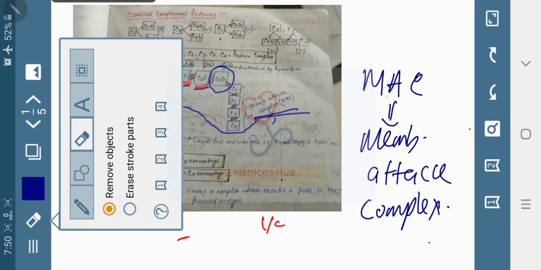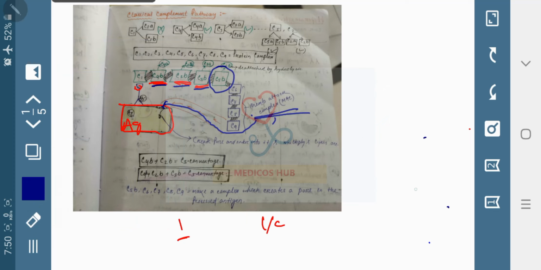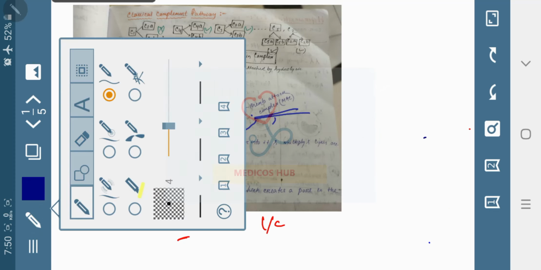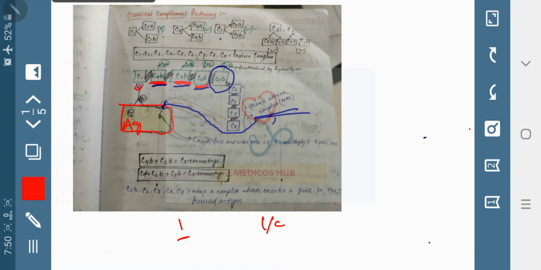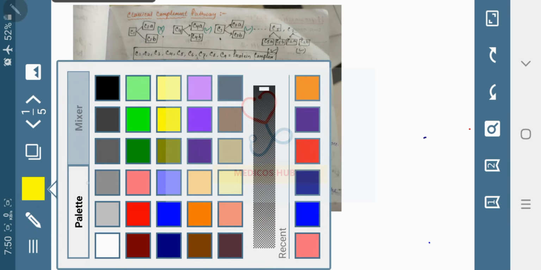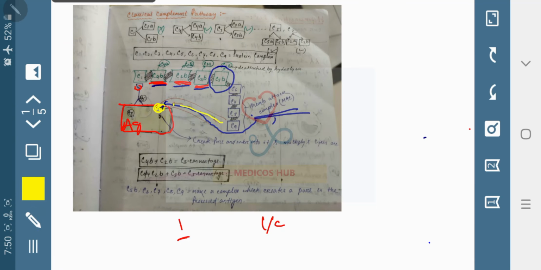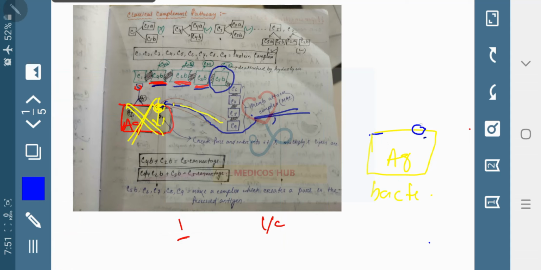It goes inside and causes lysis of the antigen, bacteria or any foreign particle. So when this bacteria is there, MAC makes a hole, enters and kills it. The bacteria will be killed totally. So this is the pathway for the classical complement pathway.